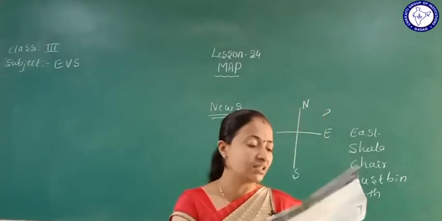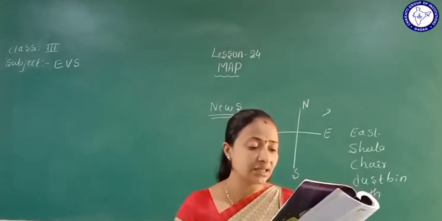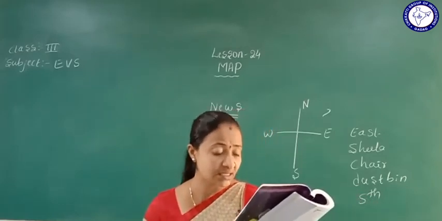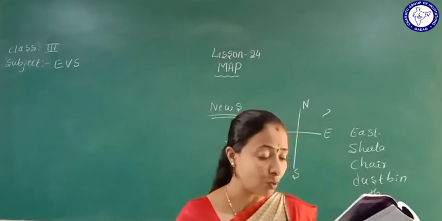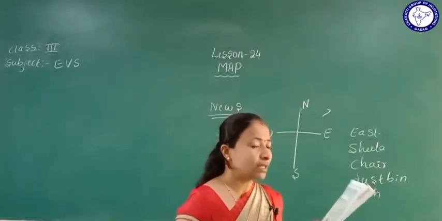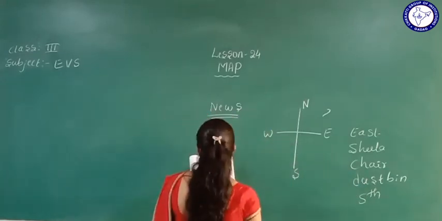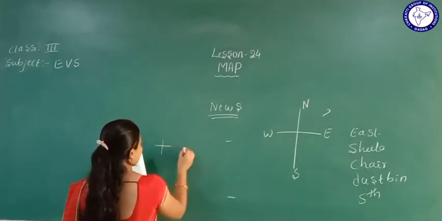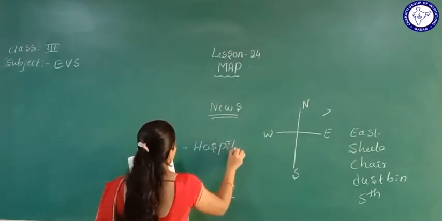What is given here in this map? Temples are there, houses are there, bus station is there, school is there, hospital is there, then panchayat is there, then pond is there, trees are there, roads are there, all of this is there in this village. So they mention symbols and details here. In these symbols, how will we show it? This is a plus sign, it indicates what? This is hospital.